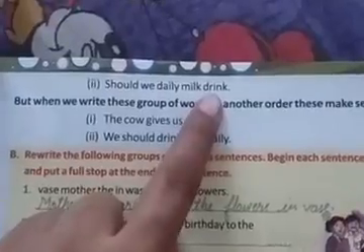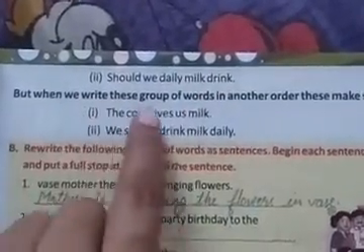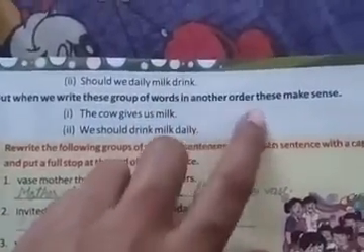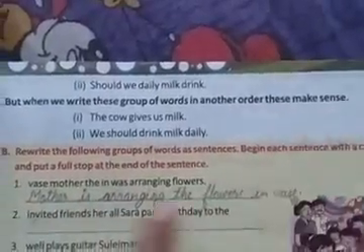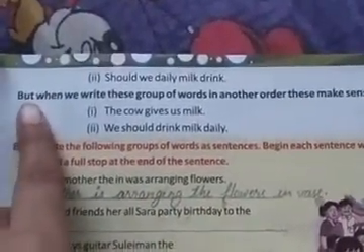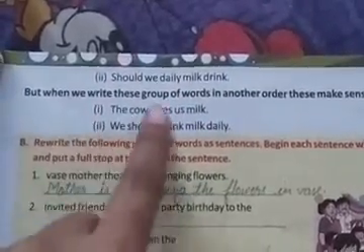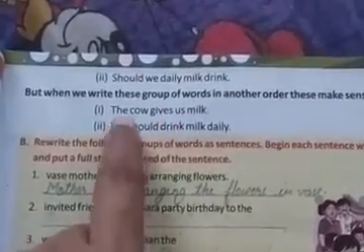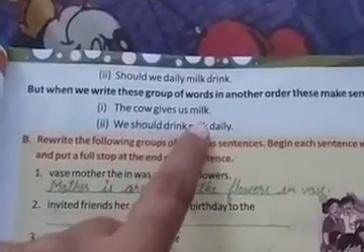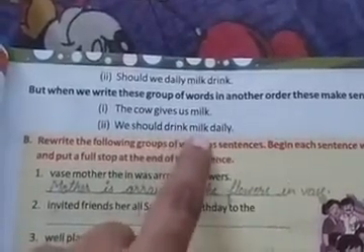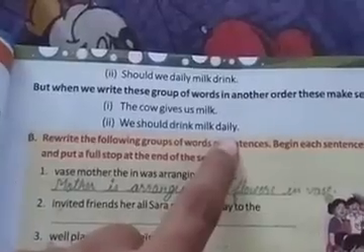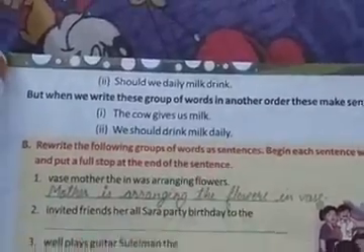No, this is not a sentence. But when we write these groups of words in another order, they make complete sense. When we arrange these words, we get a proper sentence, like: The cow gives us milk. We should drink milk daily. Is this clear to all?